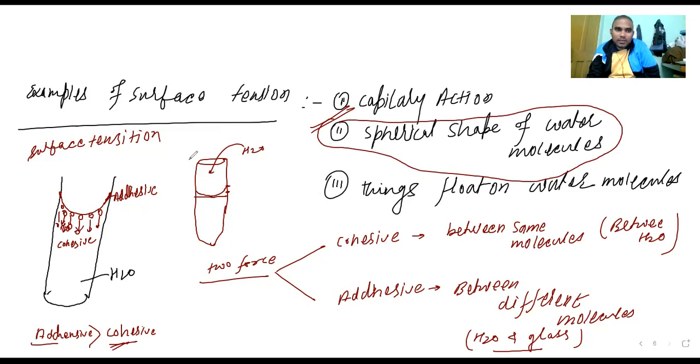Okay, so for the second one, suppose this is a water molecule, and there are many water molecules. I am taking one water molecule. It is in relation with the other molecules, because the surrounding molecules are also attracting it like this, attracting from all sides. So the shape that results is a spherical shape.